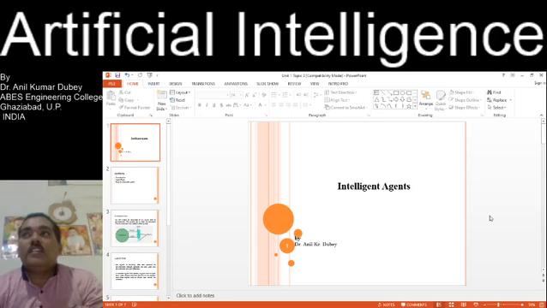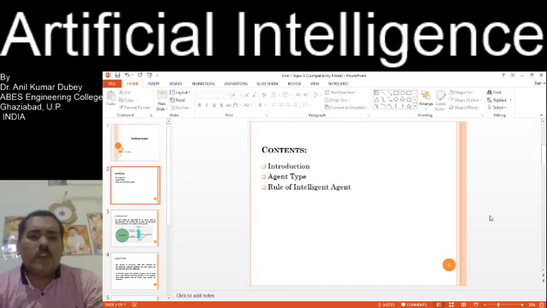Like marketing agents and other agents. Similarly, the intelligent agent that we deploy in artificial intelligence, for example in robotics, automatically solves problems and automatically resolves queries. They perform like a human brain, so they have intelligence. The contents are: introduction, agent types, and rules of intelligent agents.